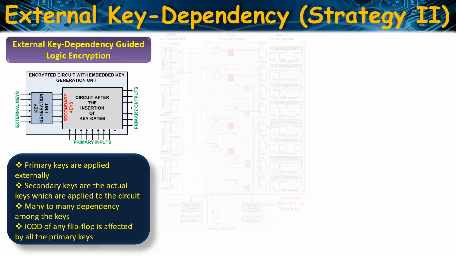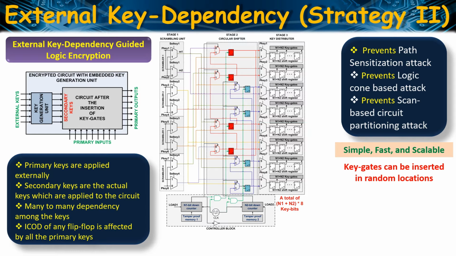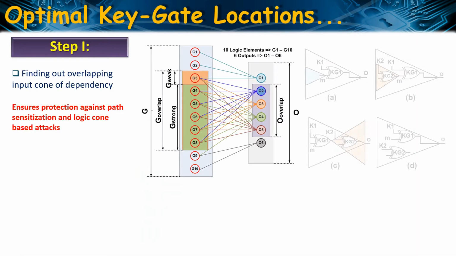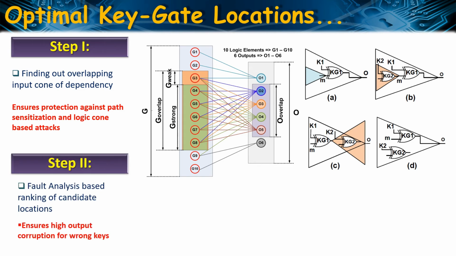So this is another architecture of a key generation unit, having the capability of generating more unique secondary keys compared to the first one. This method can also prevent the above mentioned attacks. Next I will discuss a method that tries to find optimal key gate locations inside the circuit which cannot be exploited by the attacks that I have discussed so far. This is a two-step approach. The first step ensures protection against path sensitization and logic cone based attacks, while the second step ensures high output corruption for wrong keys. Let us take an example.